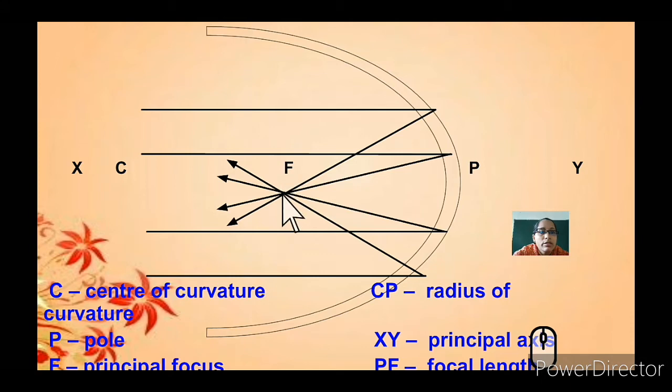F is the principal focal point. CP is the radius, and PF, that is the distance from the pole to the point where the rays get reflected and converge, is known as the focal length.